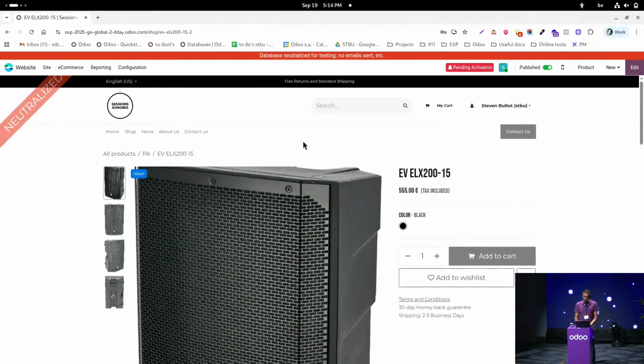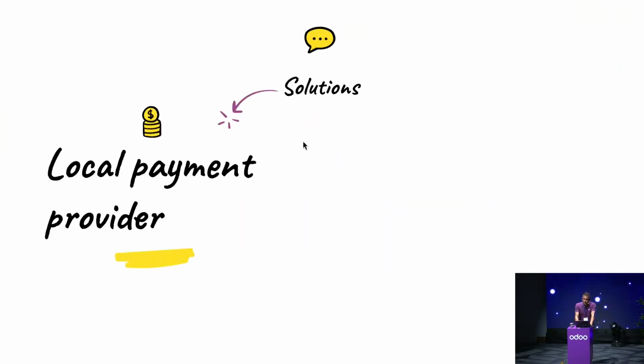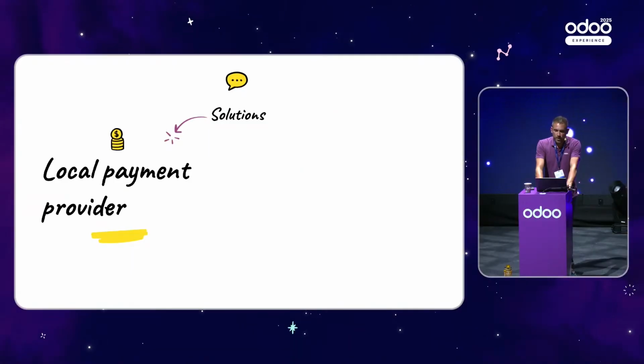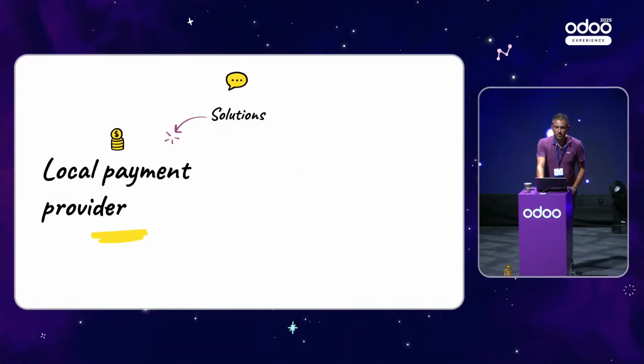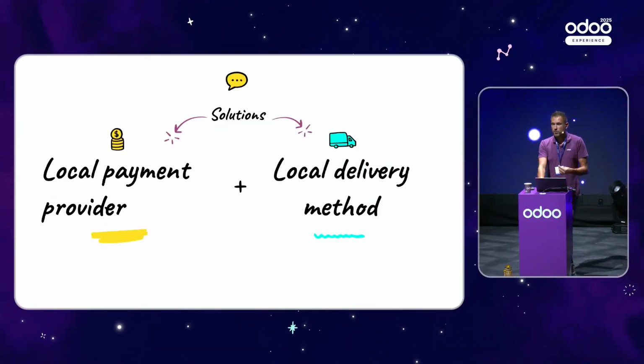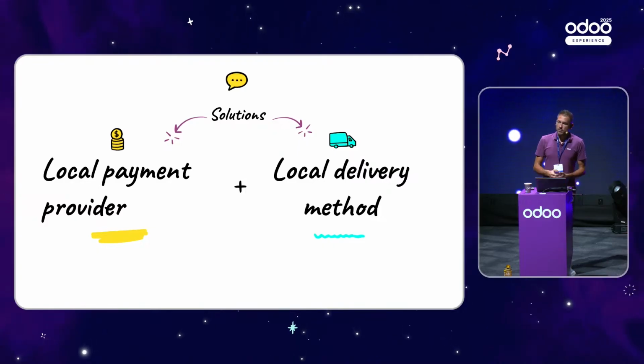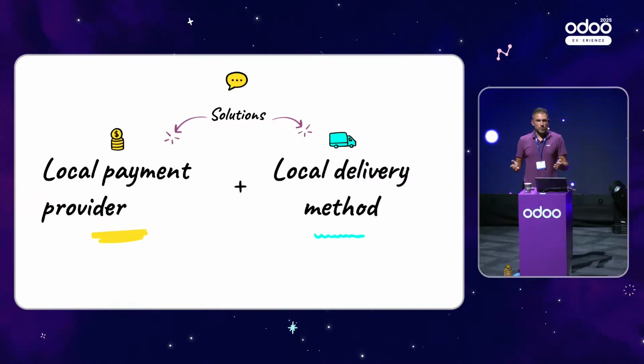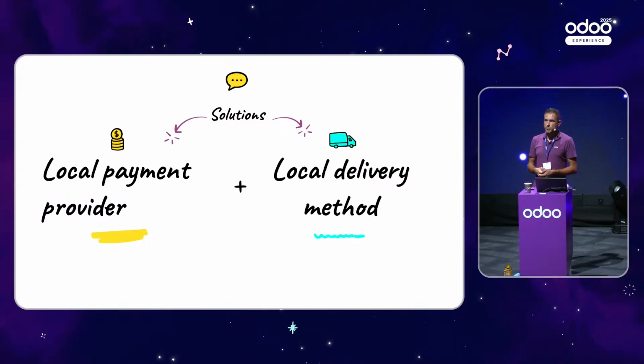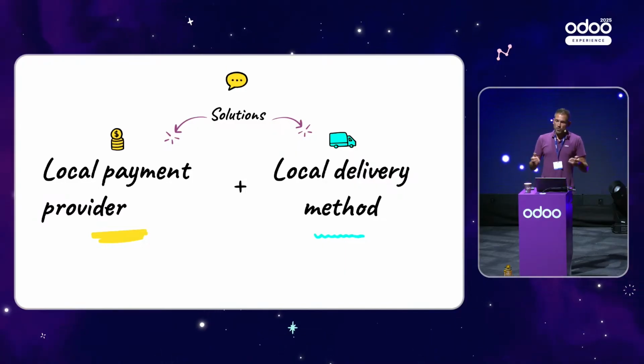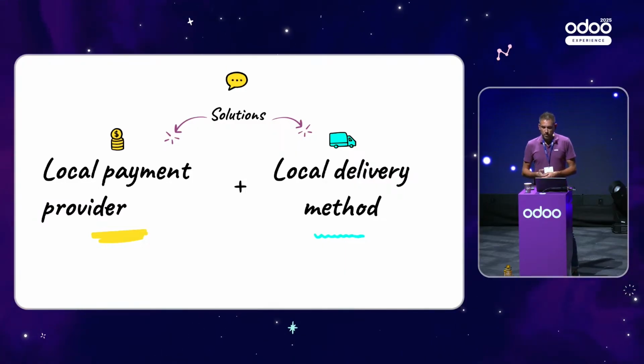So now that we have done this, just a little word. Thanks to Odoo, I have the possibility to define a local payment provider and a local delivery method. For the local delivery method, I also wanted to mention that it's possible to connect other shipping methods, other shipping connectors, like we call them.